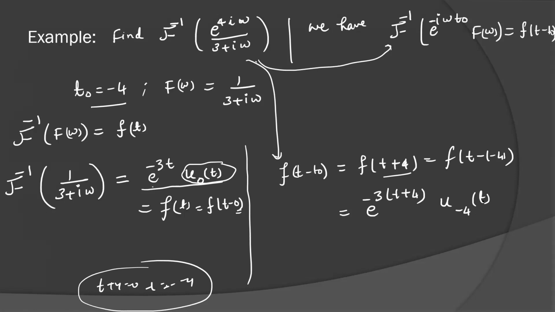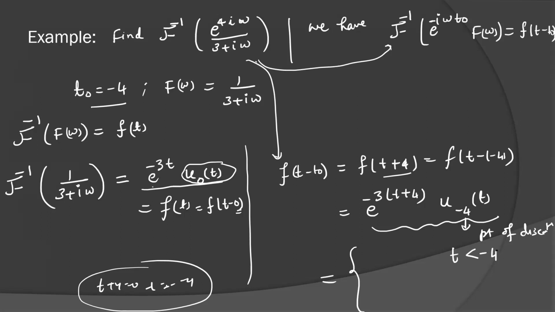So our point of discontinuity will be shifted from 0 to minus 4. You can draw the graph also. So this is our point of discontinuity now. t equal to minus 4 is the point of discontinuity. So this is the Fourier inverse. If you want, you can write it in the interval form also.